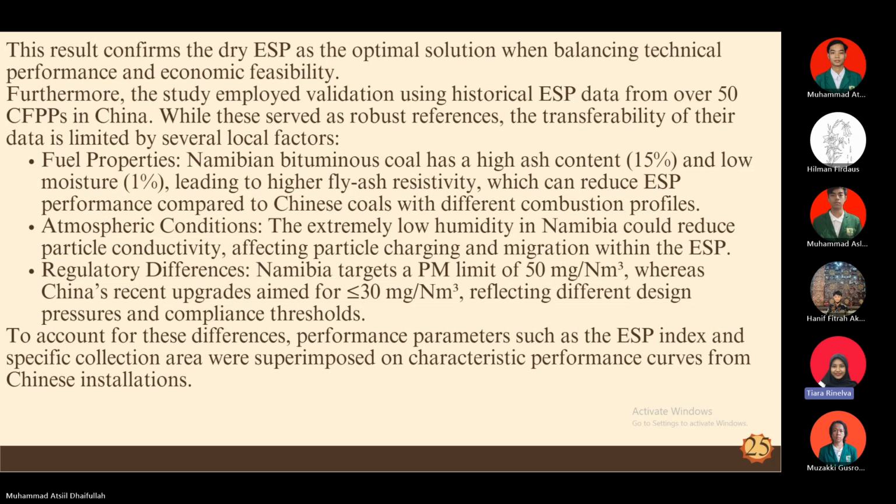And the last is regulatory differences. Namibia targets a PM limit of 50 milligrams per normal cubic meter, whereas China's recent upgrades aim for less than 30 milligrams per normal cubic meter, reflecting different design pressure and compliance thresholds. So, to account for these differences, performance parameters such as the ESP index and specific collection area were superimposed on the characteristic performance curve from Chinese installations. Next.